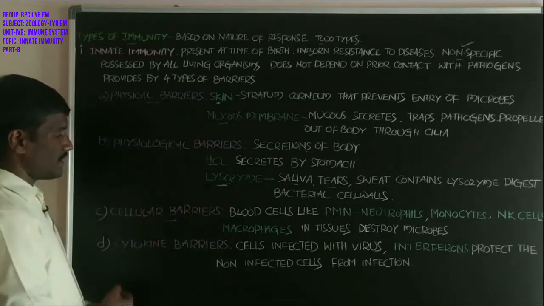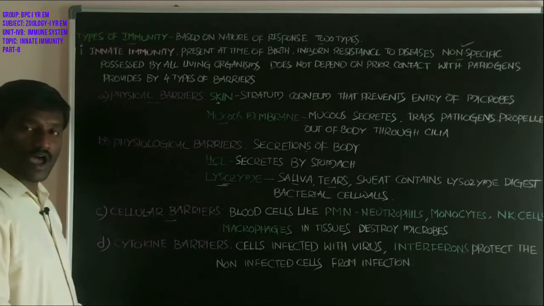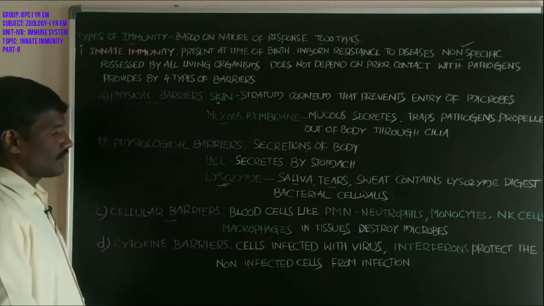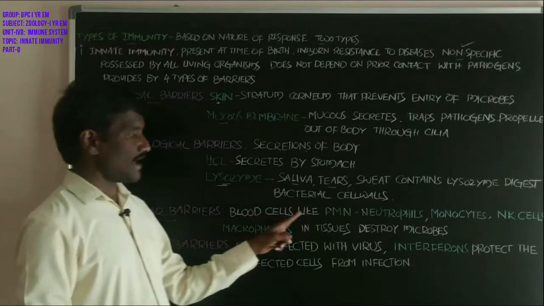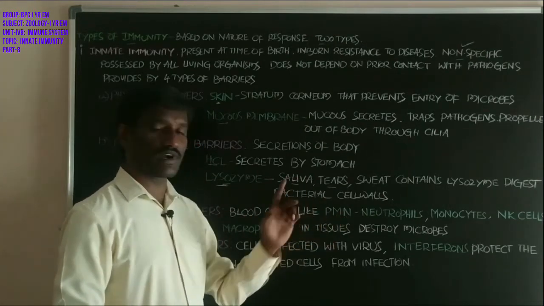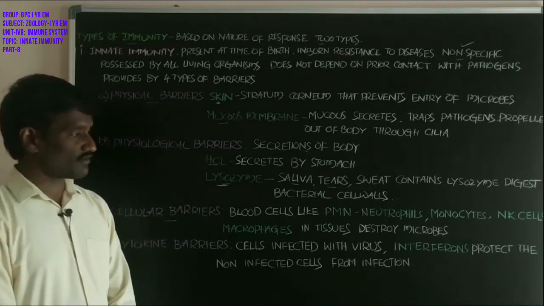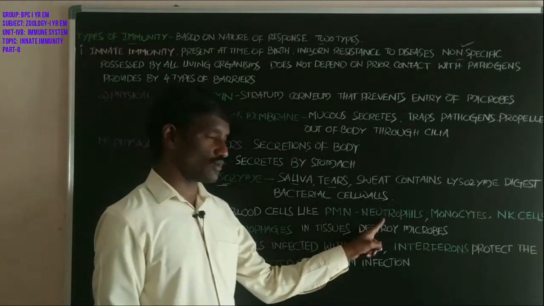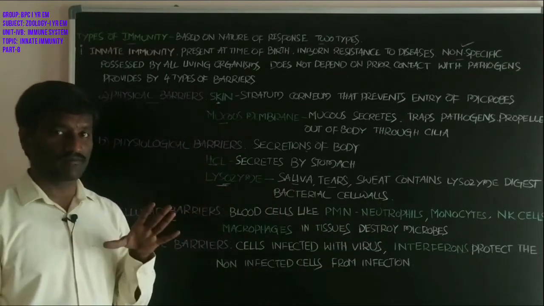Next, cellular barriers. What about the cellular barriers? Blood cells like polymorphonuclear phagocytes, that are neutrophils, also called microscopic policemen.